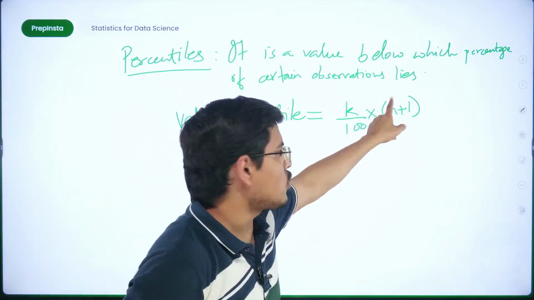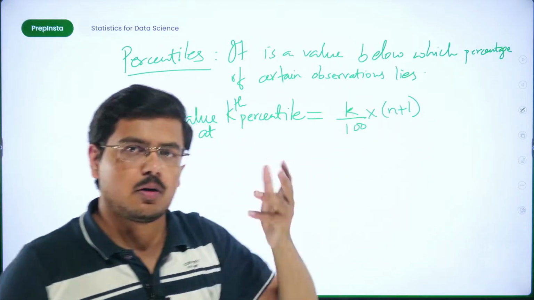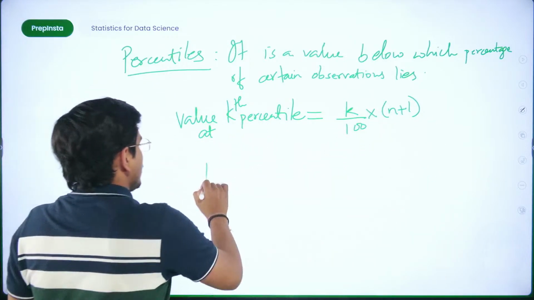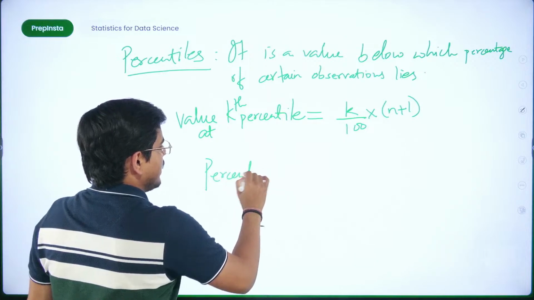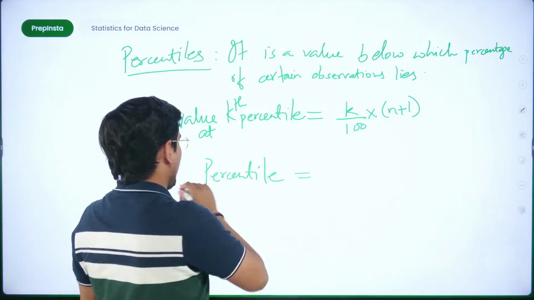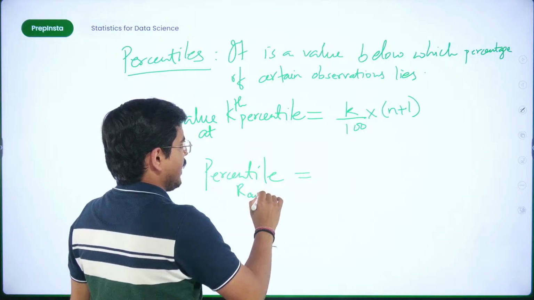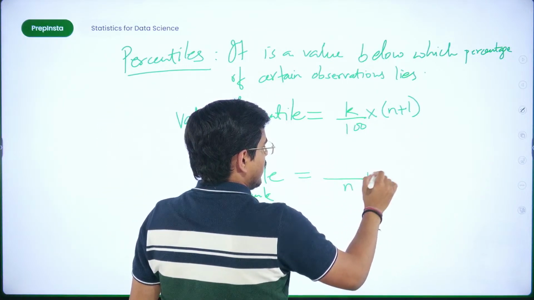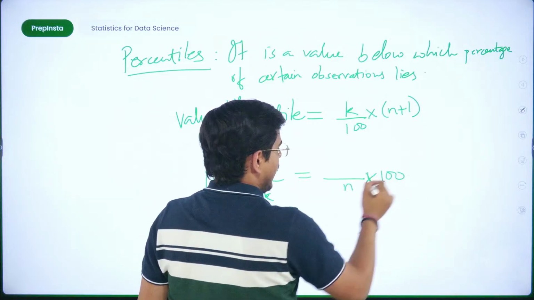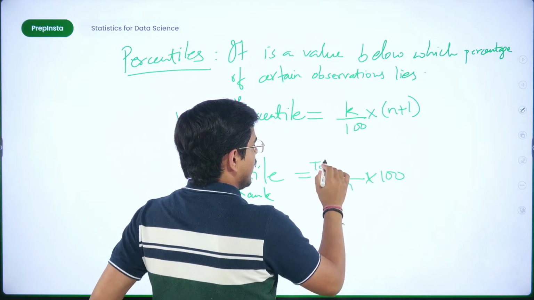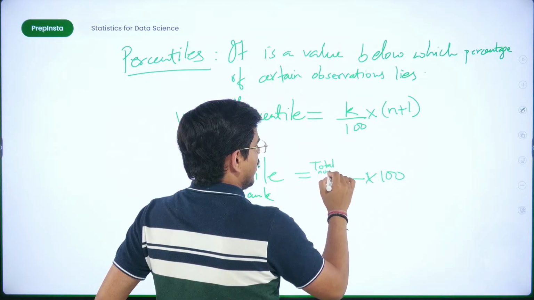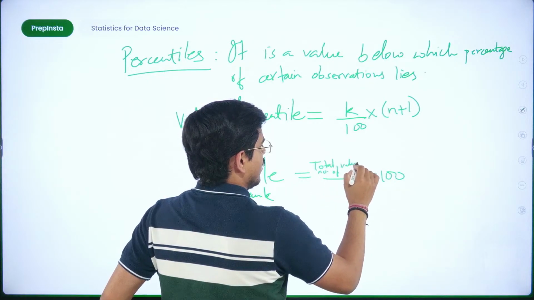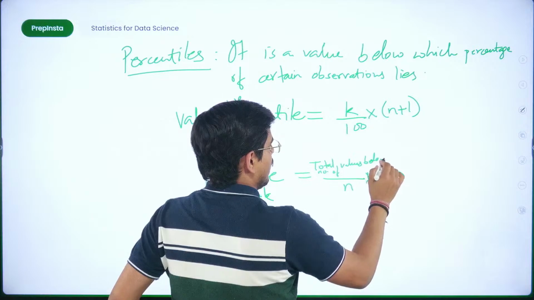Basically this plus 1 is not needed, simply n could have worked. Why so? Because how is percentile calculated? Let's check.